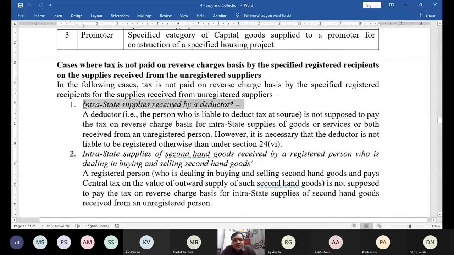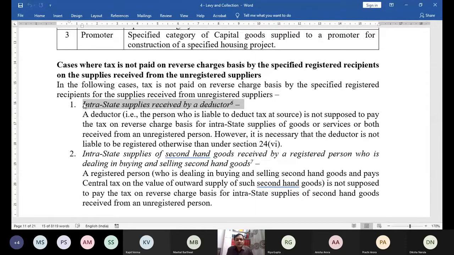Now if you remember the Income Tax Act, we have TDS provisions. For example, if I am working in one institution, that institution will not give me the full salary. The institution will deduct some tax on my behalf, and will pay that tax directly to the government of India. I hope you understand this point. Same is the case here.